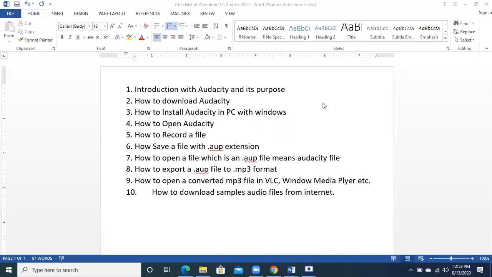Good. So these all are the things. Because our class time is now about 2 hours, if you have got any question related to any of these points, please ask me so that we can conclude it. Please.